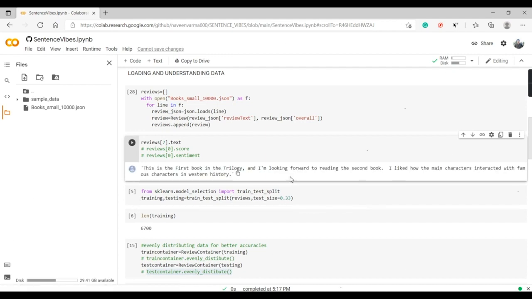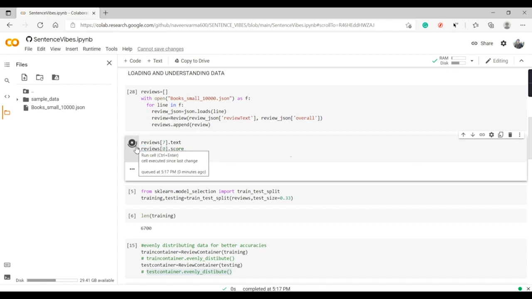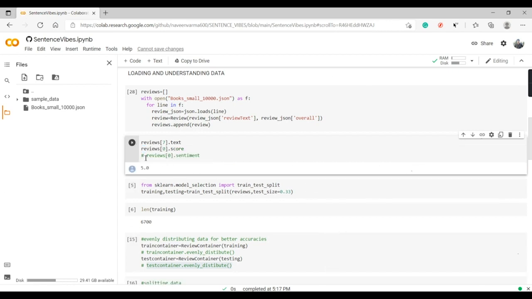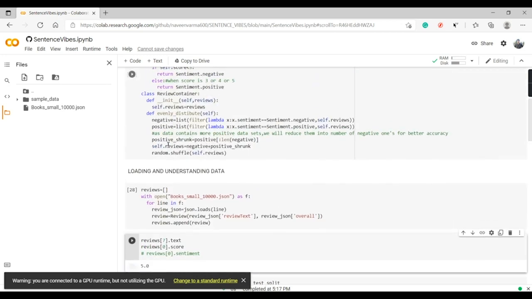"This is the first book in the trilogy, and I'm looking forward to reading the second one. I like how the main characters interacted with famous characters in Western history." This is a good review, and its score must be a 4 or 5. Yes, it's 5. So the sentiment must be positive or negative. It's 5, so it must surely be positive.